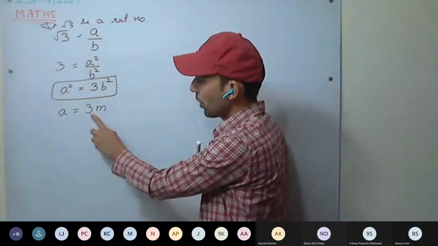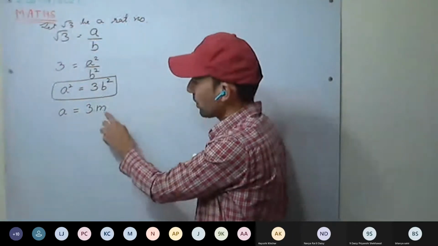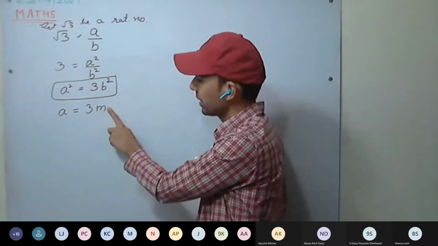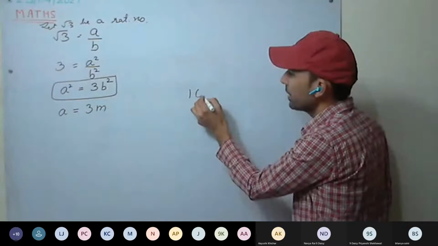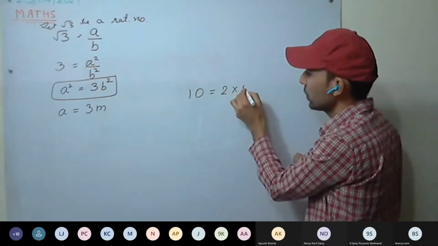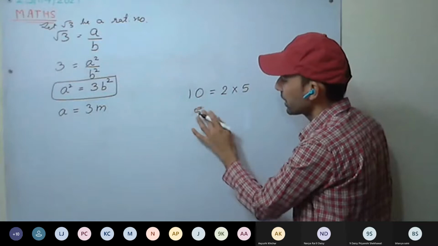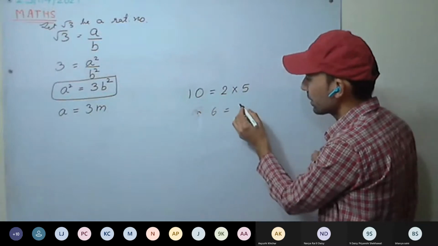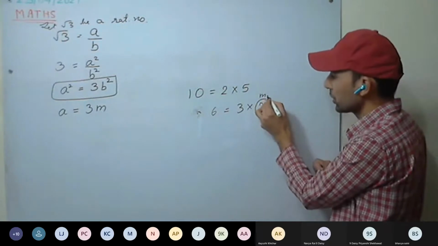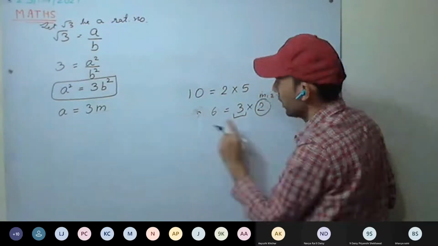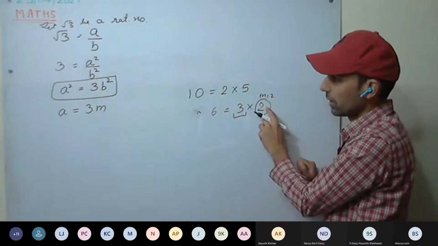A can be expressed in the form of 3m. 3 is a factor of A, we know. M is unknown, so we are expressing A as 3 into something. For example, 6 can be written as 3 into 2, so here m will be 2. 3 is a factor of 6, so we can write 6 equal to 3 into 2.